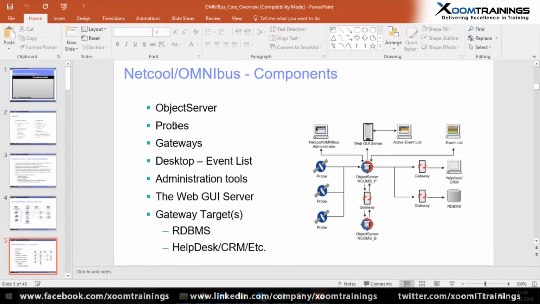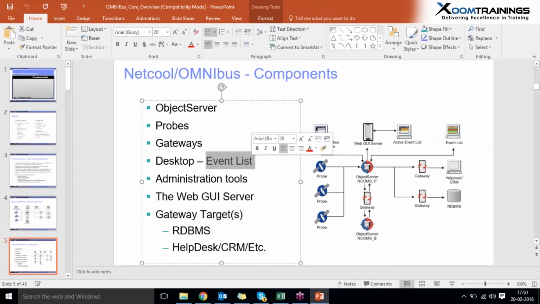The object server already discussed, the probe, gateways and event list. This event list is the main part which shows the alarms and the events in an understandable way to people like us. That means, suppose a service provider has a loss of signal, it shows in the event list that a certain subsystem has lost its signal, like this. And administrator tools, I already discussed.